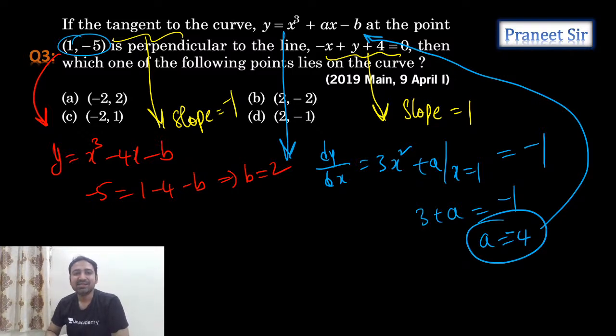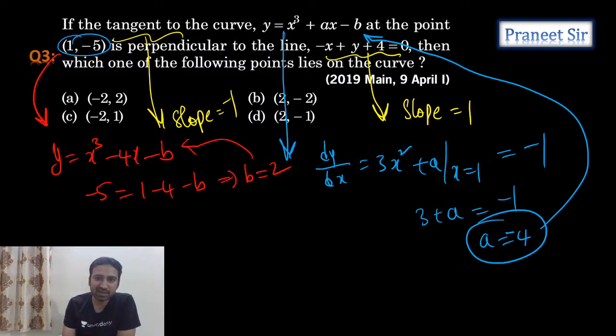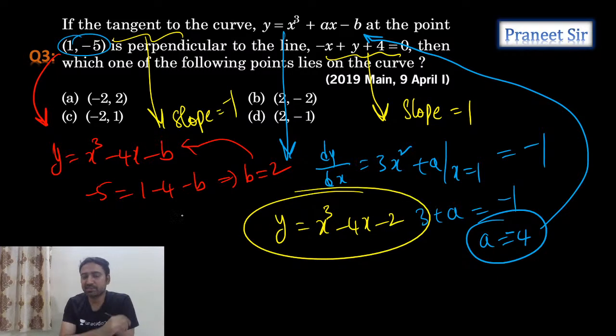So if you substitute this b value here, I can calculate the function equation. What is the function equation? I'm getting y is equal to x cube minus 4x minus 2. This is the given curve equation. Now you can verify the options. If you substitute x equals 2, I am getting minus 2. The second option is satisfying, 2 comma minus 2. So the second option is the only option satisfying. Clear?